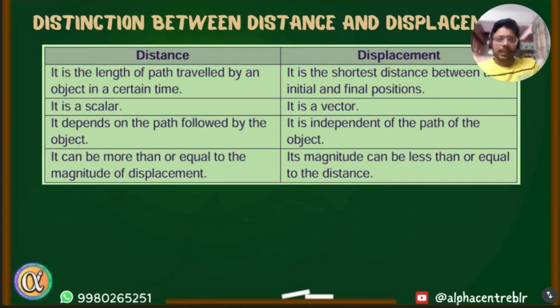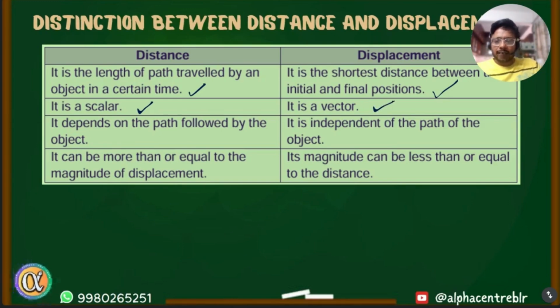Differentiate between distance and displacement. So here is a table which gives you differences between distance and displacement. Distance is the length of the path traveled by the object in certain time. So it's the actual length of the path, whatever actual path it travels, while displacement is the shortest distance from the initial to the final point. Distance is a scalar quantity, means it has no direction, while displacement is a vector quantity, means it has a direction. Again, distance depends on the path followed by the object.